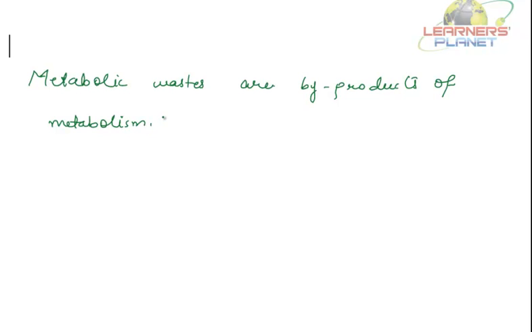So, what is metabolism? Metabolism is the sum total of the chemical reactions that keep an organism alive, like we, the human beings. Some examples of these chemical reactions which take place in our body are synthesis or respiration, etc. Each of them has a role in keeping a living thing ticking, and in doing so each produces certain waste products, and these waste products are referred to as metabolic wastes.